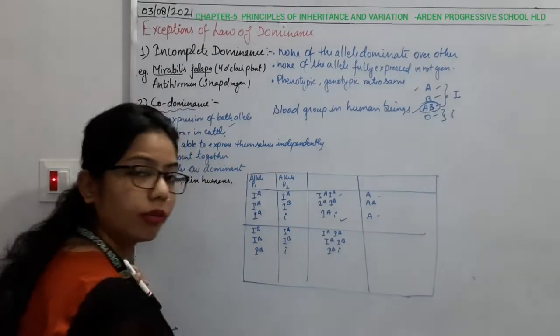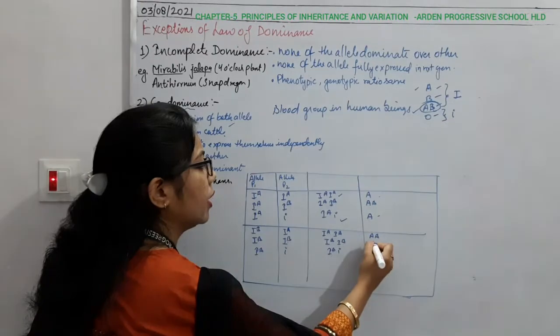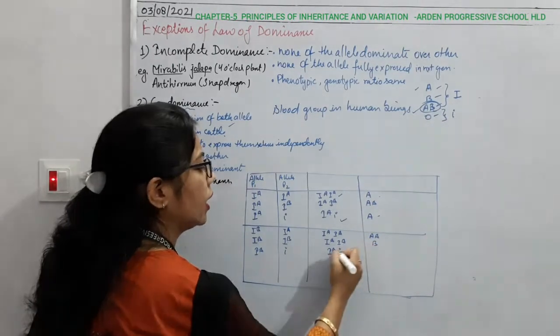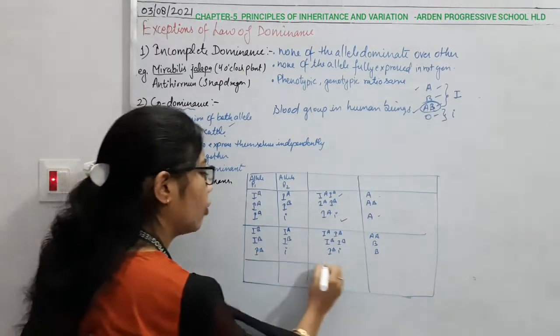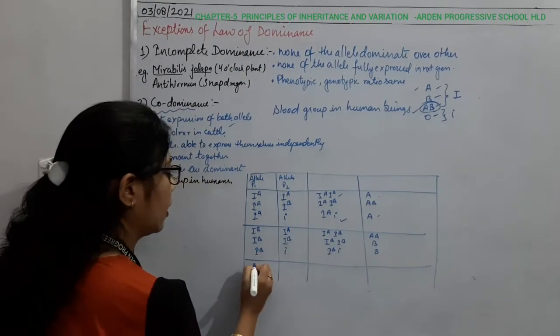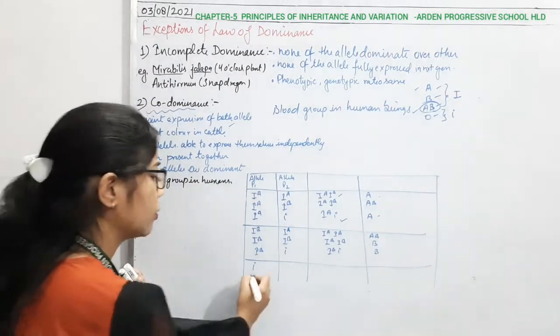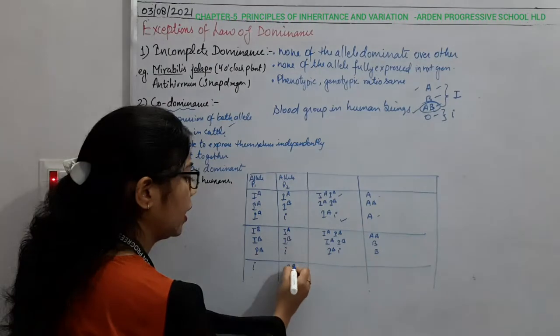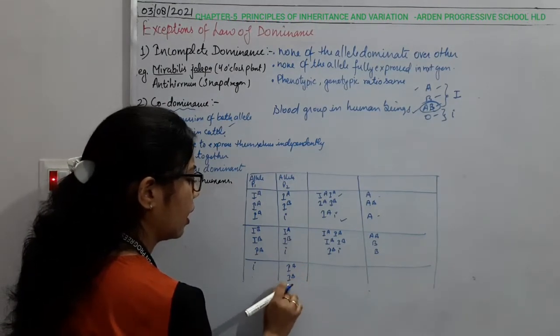So what we have concluded is that this blood group can be AB, this can be B blood group, and here it can be only blood group B. Okay, again we have another structure, that is i. Now this i can cross with all three: IA, IB, and this i.